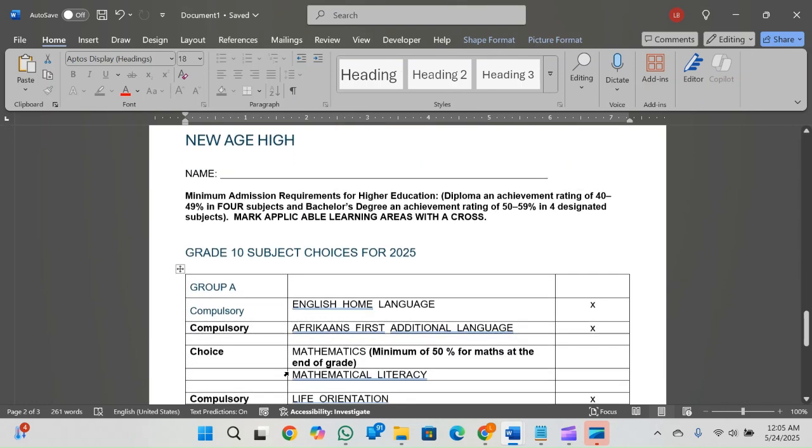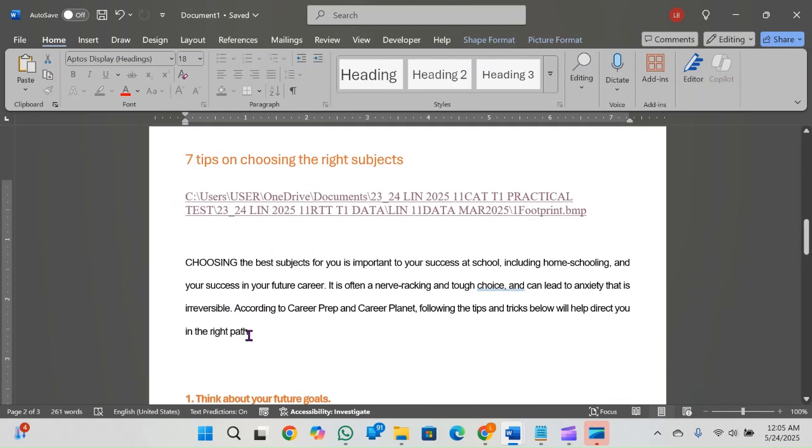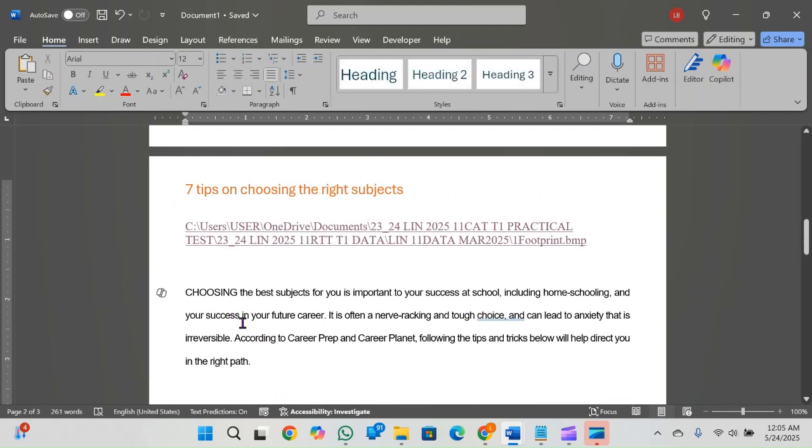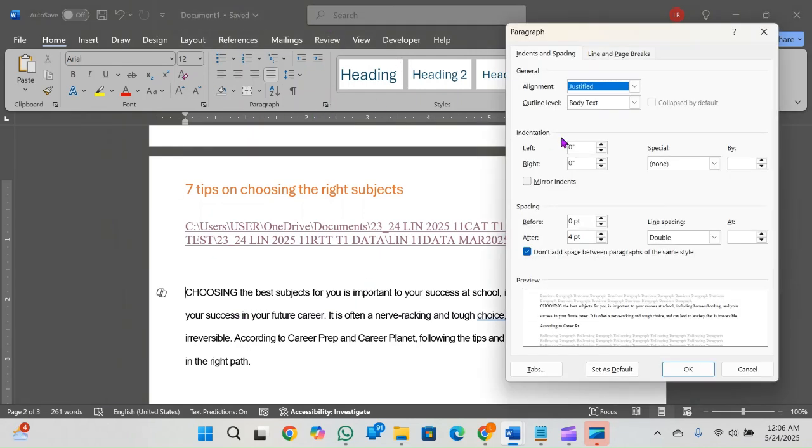Okay, setting the indent to a paragraph. You guys should be very familiar with this, but let me just go through it with you in case you forgot. If I want to add an indent, you go to the paragraph space, expand indentation. What indentation am I asking you to do on the left or on the right? Do I want any special indentation with the first line or hanging? I will give you the information. What is the alignment that I want? Do I want it left, right, centered, justified, whatever the case may be?